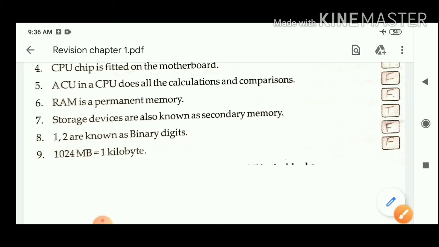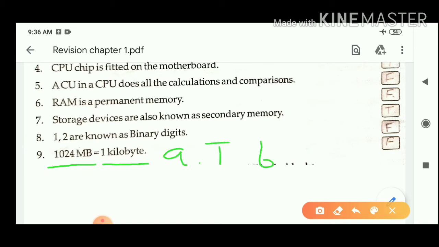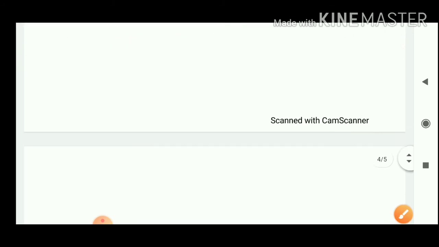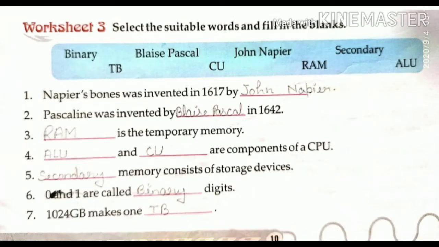Next question: 1024 MB equals 1 kilobyte. Option A is true and option B is false. So the correct answer of this question is option B, means false. Okay. Moving to the next worksheet. Worksheet 3: select the suitable words and fill in the blanks.